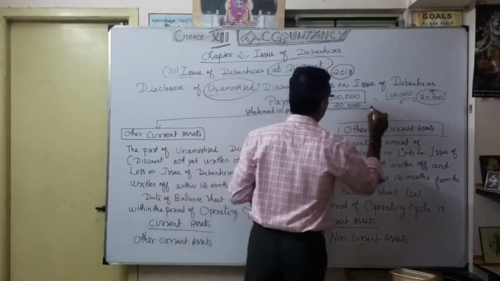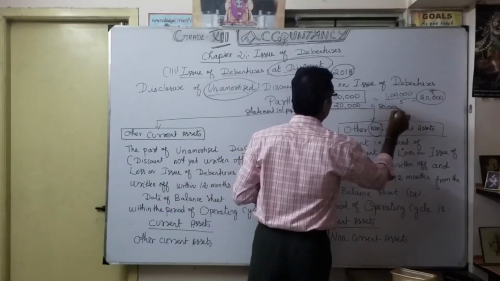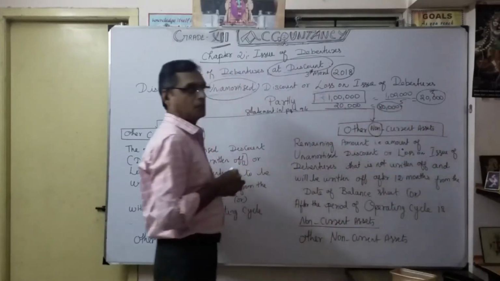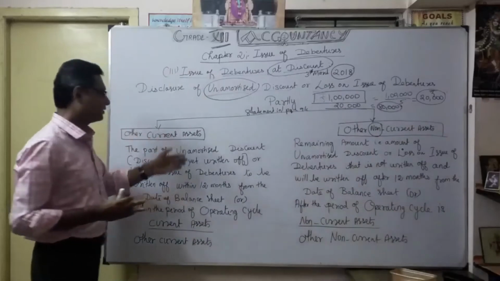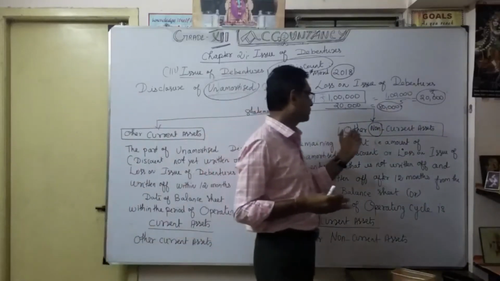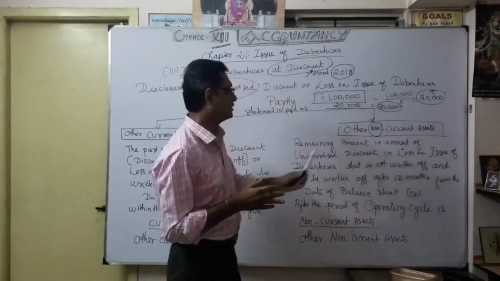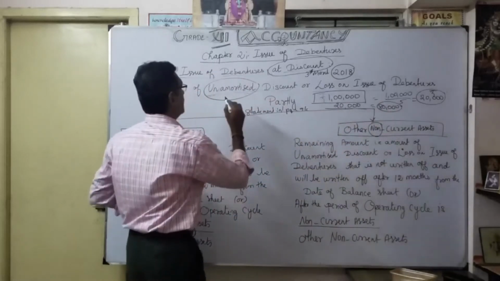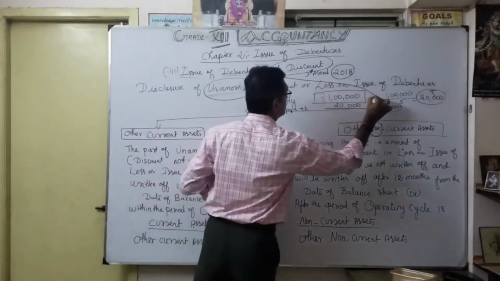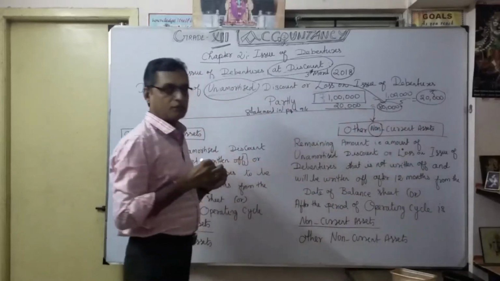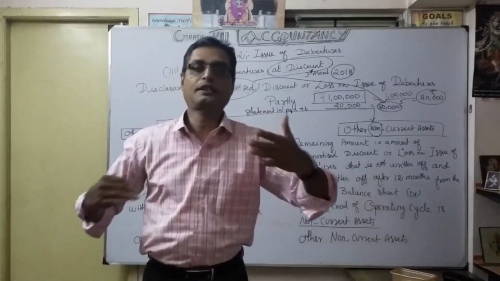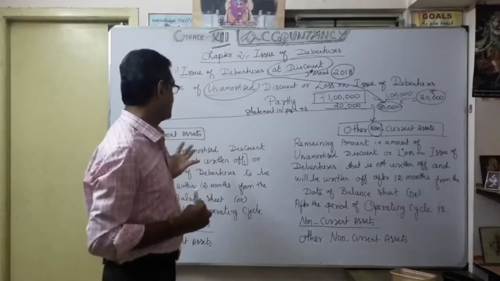So the balance is 80,000. How am I going to show it? How much will I show under other current assets, and how much under other non-current assets? This 80,000 is called what? Unamortized discount. You understood that? The unutilized portion you want to segregate. So that's what we do here.